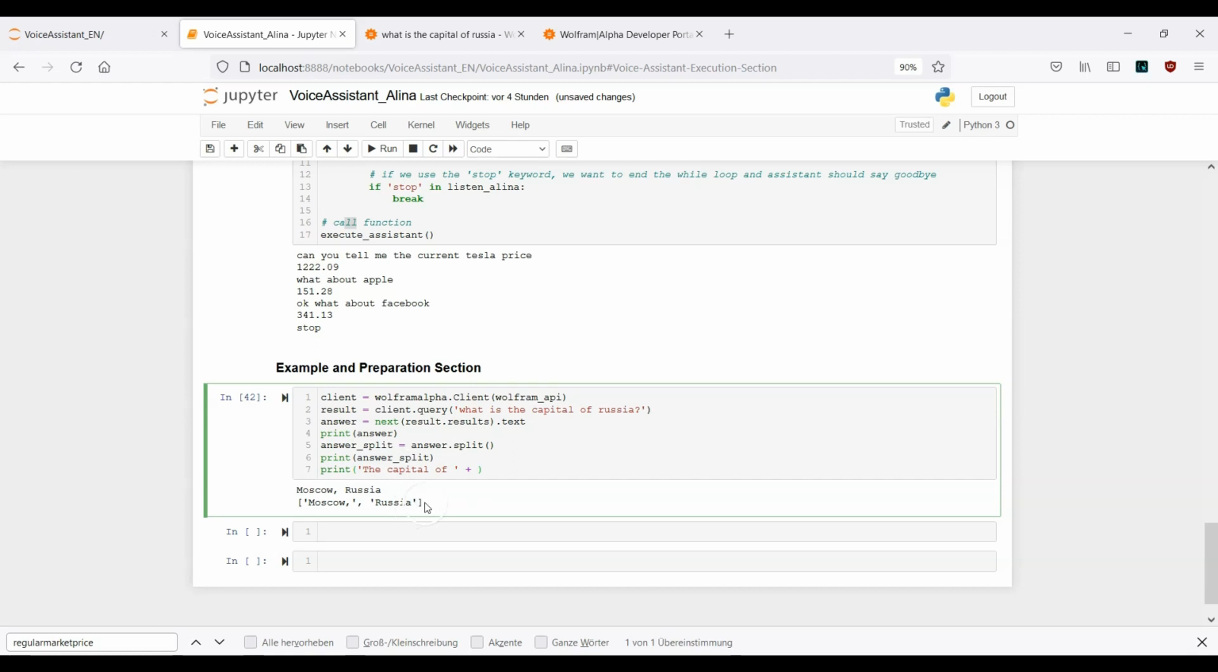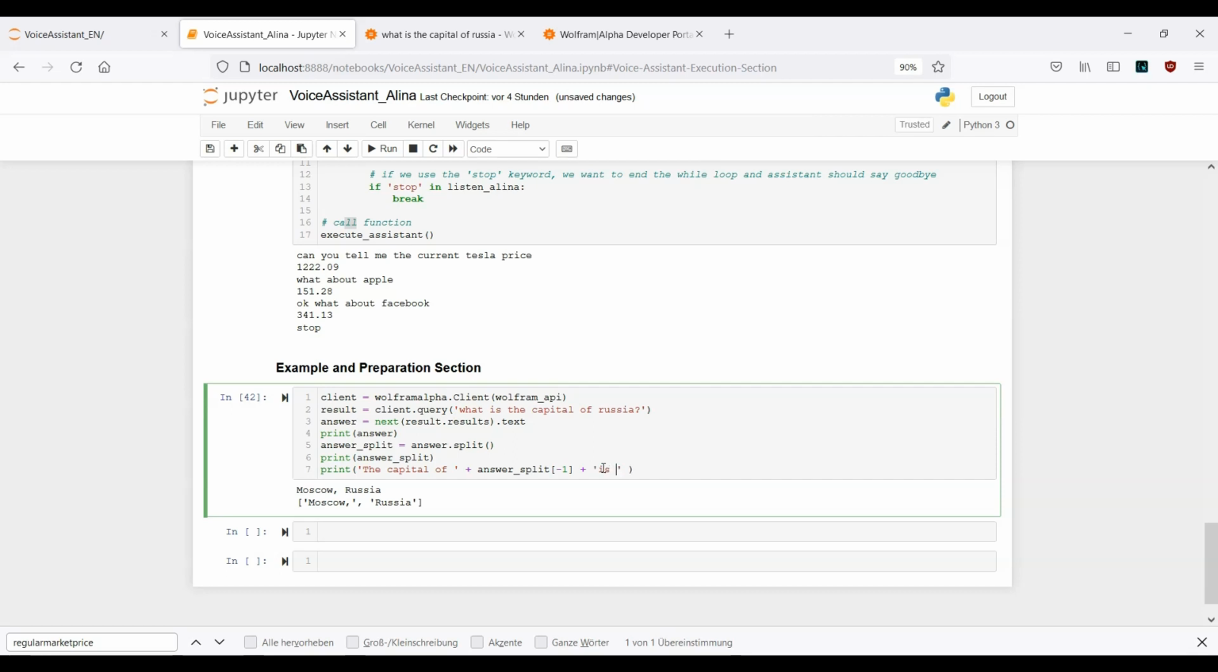And this is why we can make use right now of this list here. That means let's go ahead and provide answer split -1. That means answer split -1 will catch the last element of this list, which in this example is Russia. All right, so the capital of Russia is, and now what we want to do is the following.